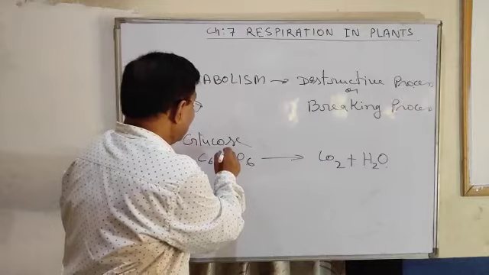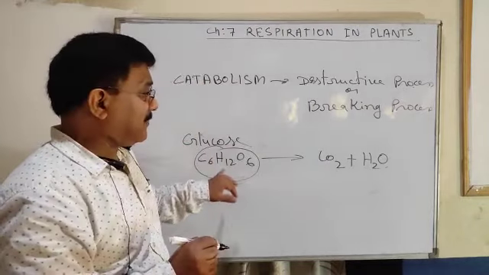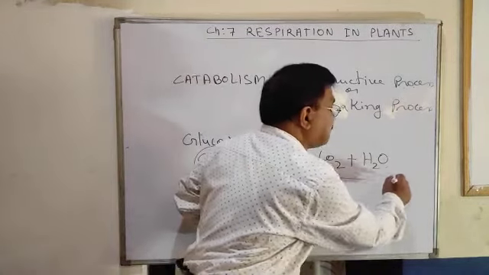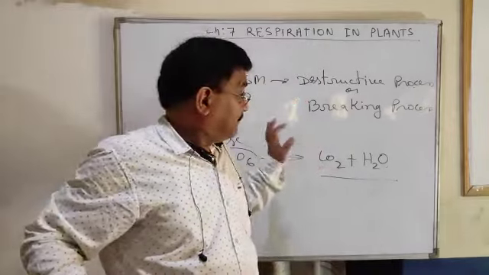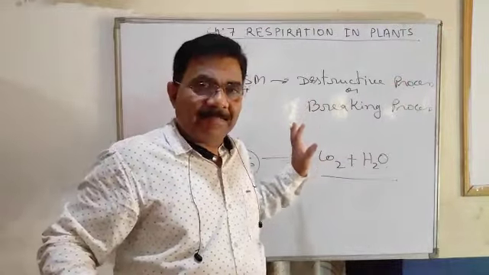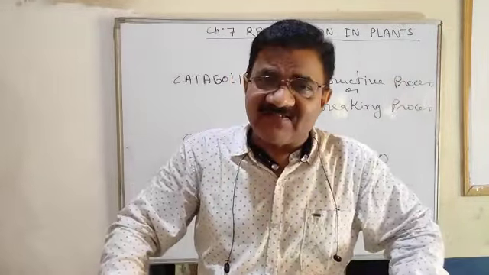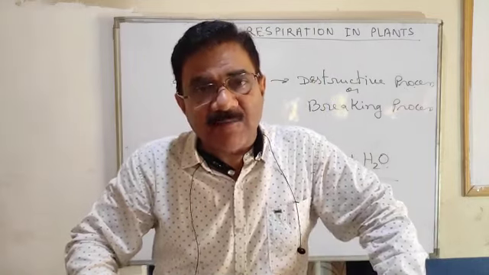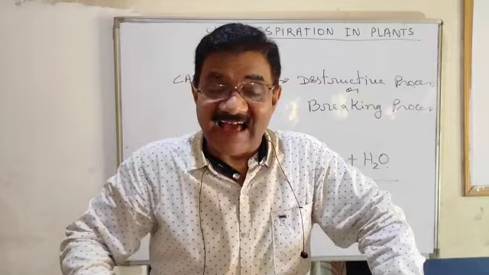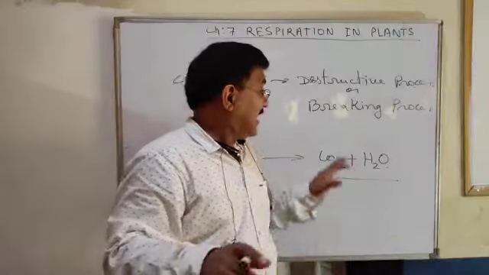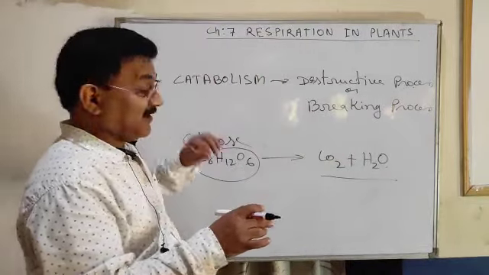See here, one complex organic compound is breaking into simple inorganic compounds. So dear children, if a complex organic compound breaks into simple inorganic compounds, that process is a catabolic process or catabolism, which is a type of metabolism or metabolic reaction. So an example is respiration.